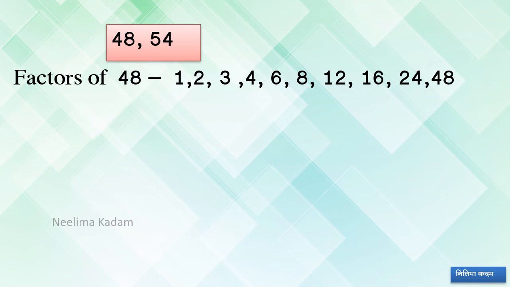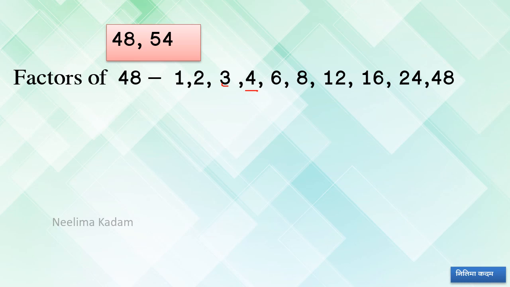Now dear students, listen. What we have to do? 1, 2, 3, divisibility test of 3, 8, 4, 8 plus 4, 12, 2 plus 1, 3, so 3. Then 4, yes. Then 6, 6 8s are 48. Now listen, 6 8s are 48, 8 6s are 48.